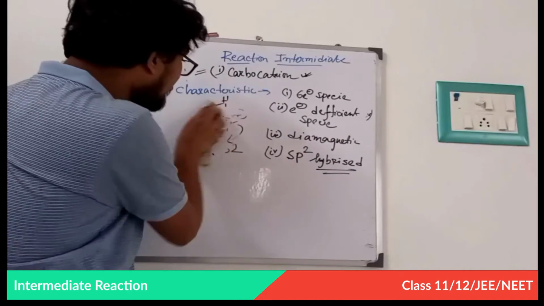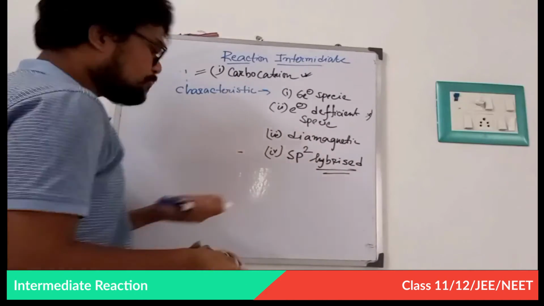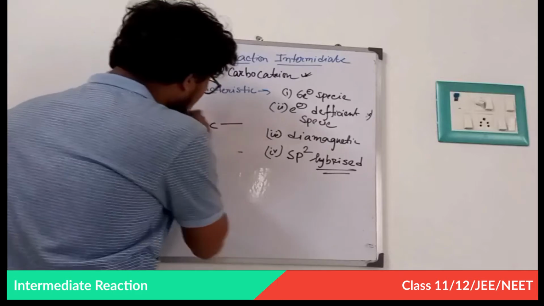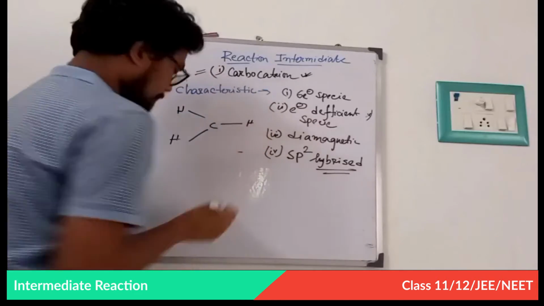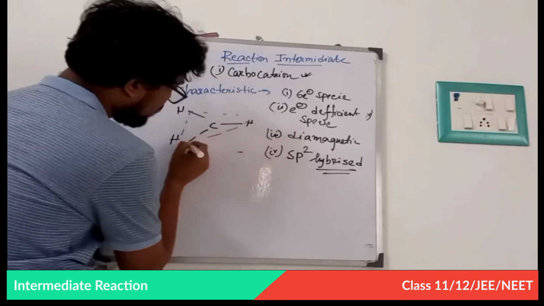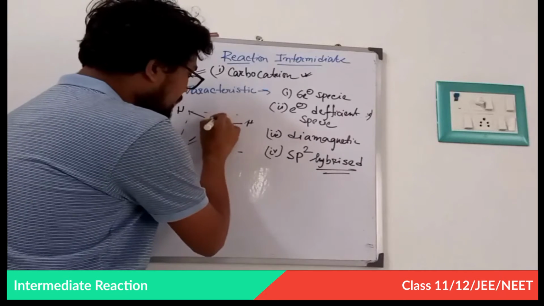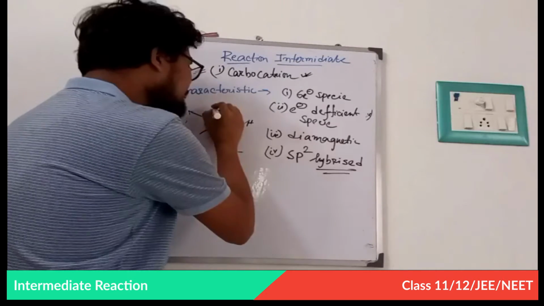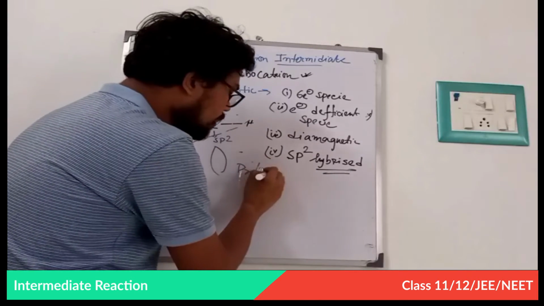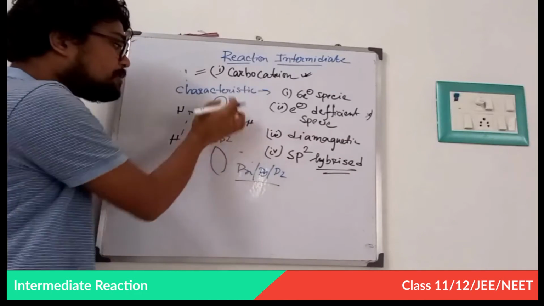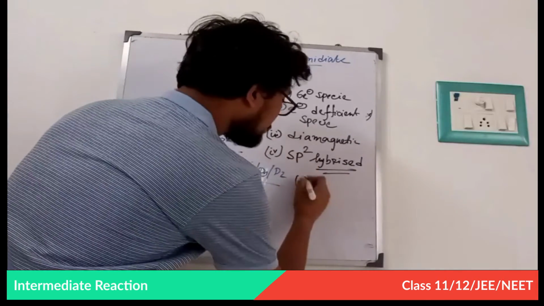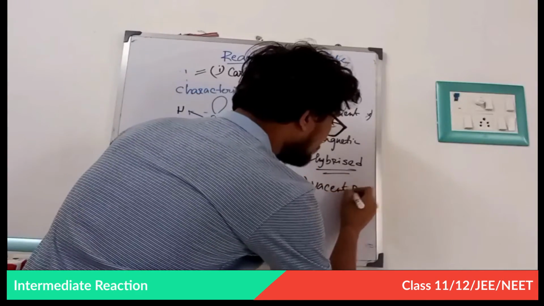Now look very carefully at the orbital picture. What is sp2 hybridized? That means a planar structure. Fine. So there is a plane. So this is a carbocation and this is sp2 hybridized. That means there is a vacant p orbital present. That may be px or py or pz, but there is a vacant p orbital present. Very important, again very important. Vacant p orbital present.